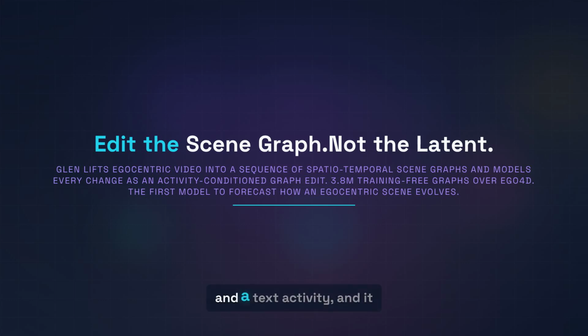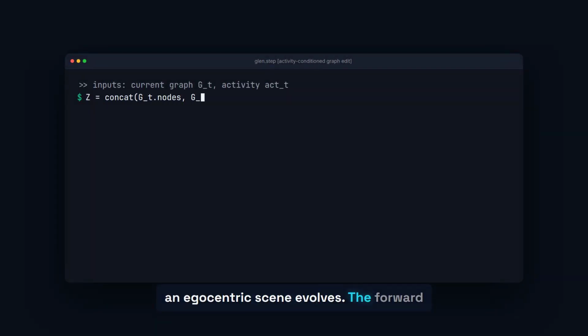Given the current graph and a text activity, it forecasts the final graph as a sequence of structured node and edge edits. 3.8 million training-free scene graphs over Ego 4D, and the first model to forecast how an egocentric scene evolves.